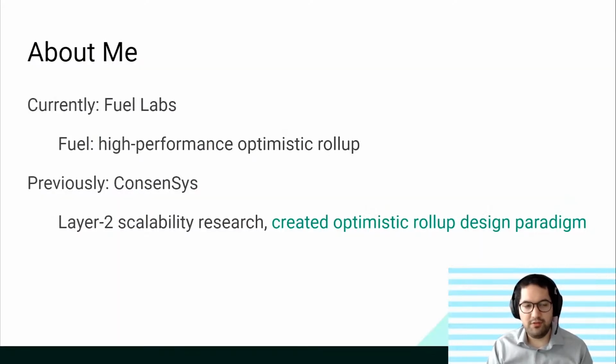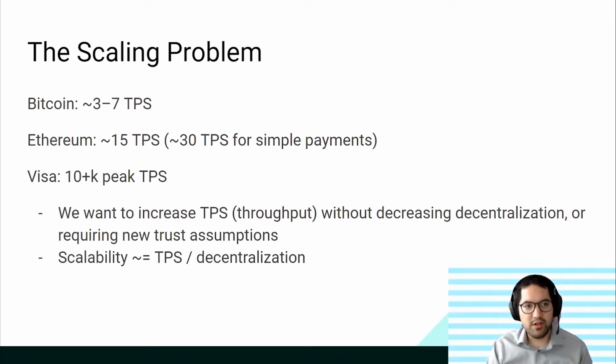So let's start with a brief introduction about myself. I'm currently with Fuel Labs, where we're building Fuel, a high-performance optimistic rollup chain. Previously, I was working at Consensus as a Layer 2 scalability researcher, and I created the optimistic rollup design paradigm from that research.